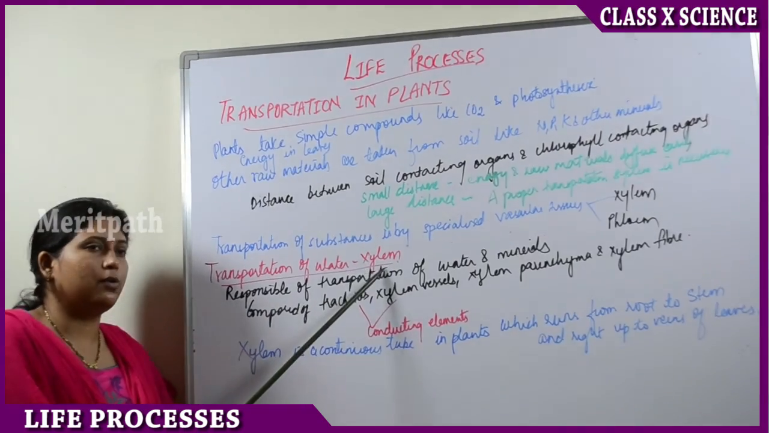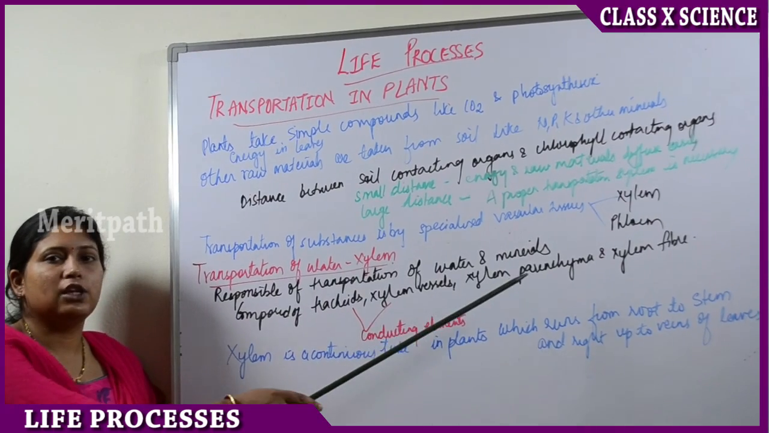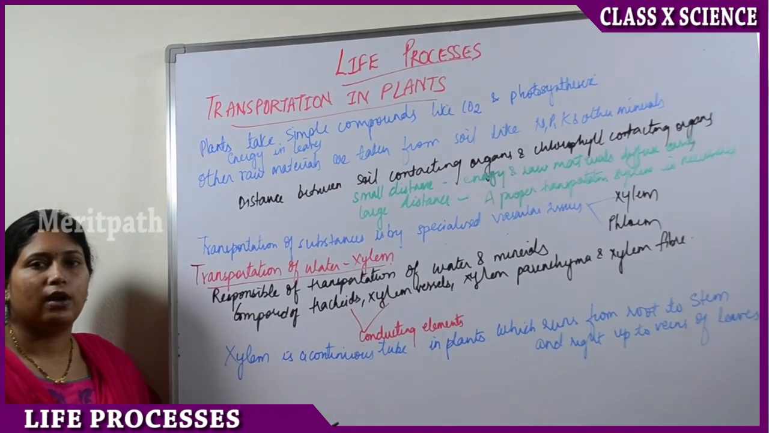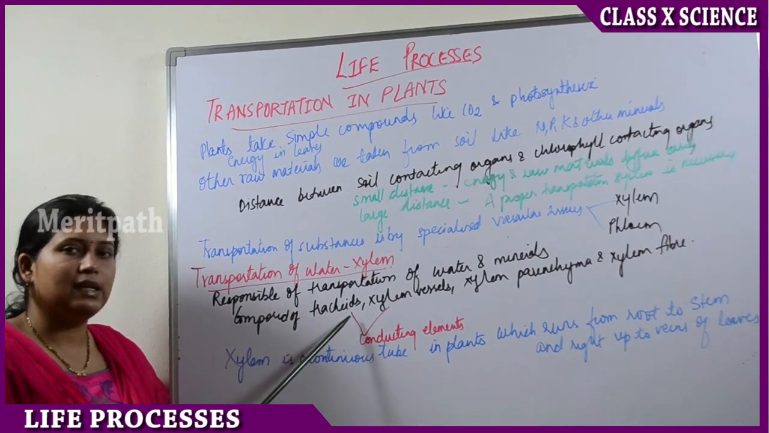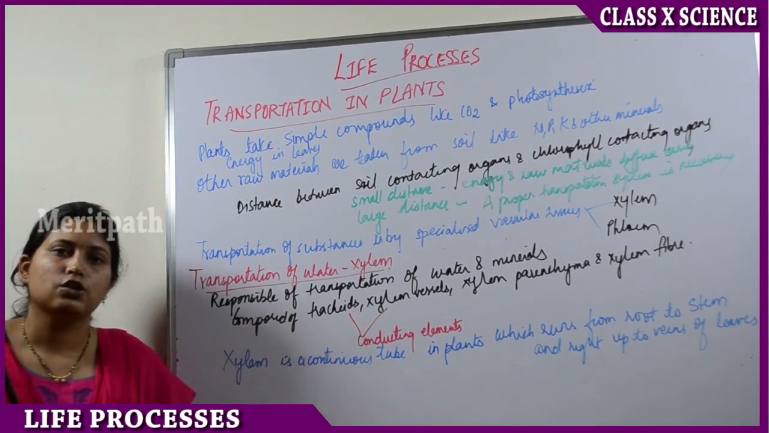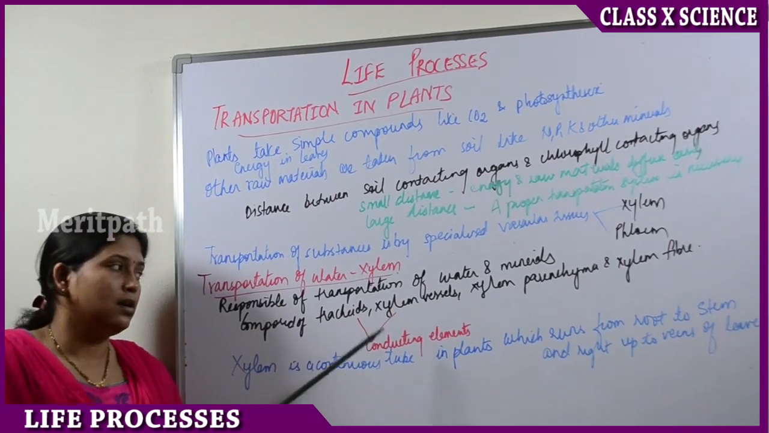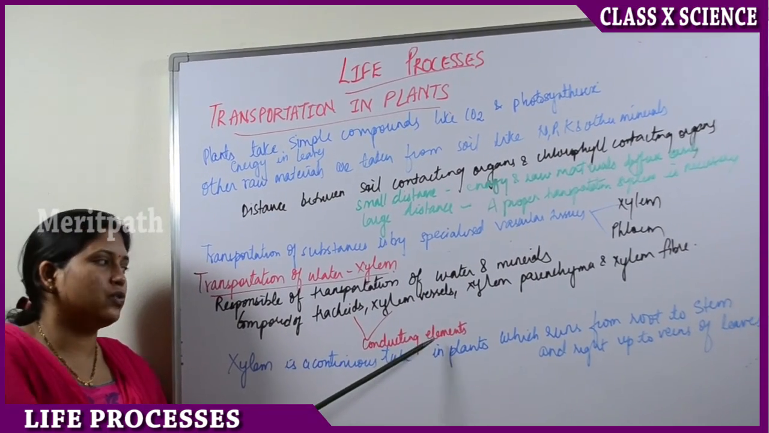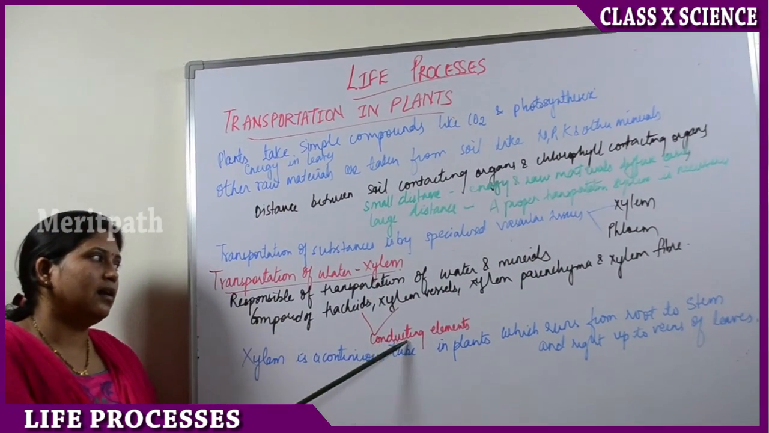Coming to transportation of water, that is xylem. Xylem is responsible for transportation of water and minerals. These minerals can be nitrogen, phosphorus, potassium or any other small minerals. Xylem is made up of tracheids, xylem vessels, xylem parenchyma and xylem fibers. So xylem is made up of 4 things. Out of these, the tracheids and the xylem vessels together make up the conducting elements.